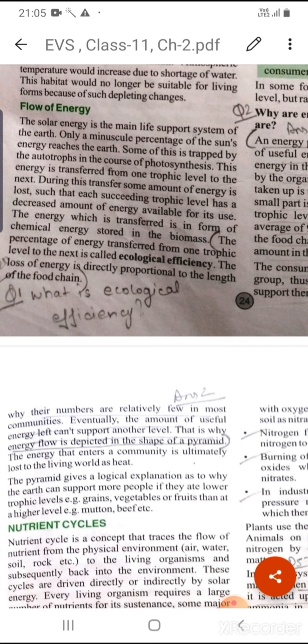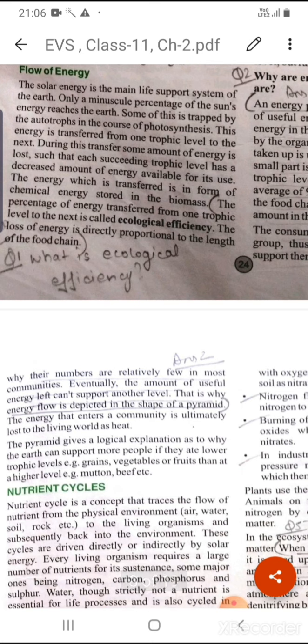When the energy transfers from the first trophic level to the second, the first trophic level has a huge amount of energy, but the second has less energy than the first.